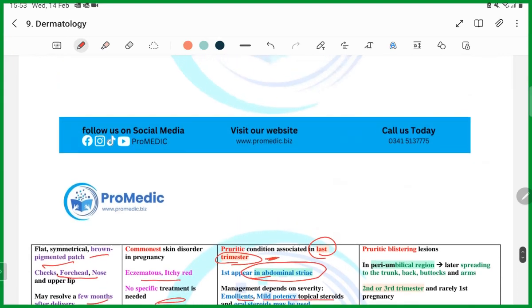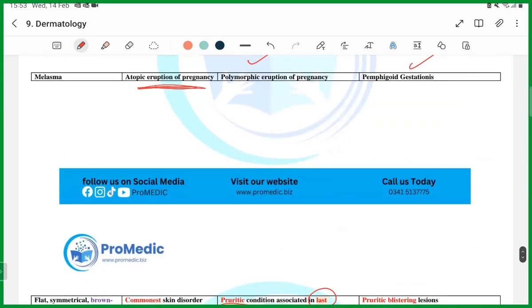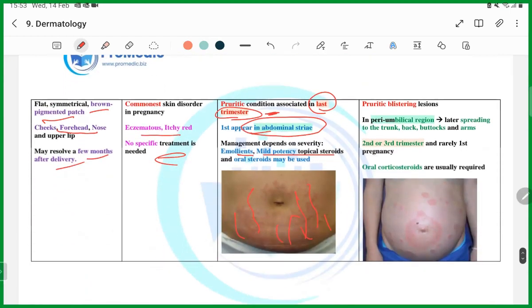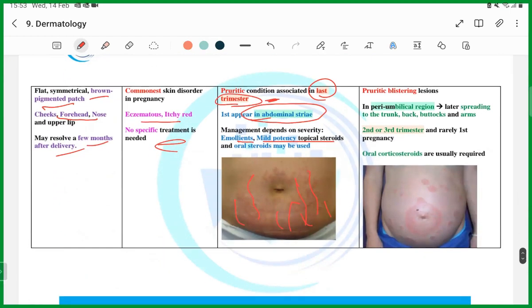Then the other is pemphigoid gestationis, guys. As the name suggests, it is pemphigoid present in the gestational period. These will also be pruritic, but remember, these will be in the peri-umbilical region. The other was in the abdominal striae. These are in the peri-umbilical region. Then it will be in the second or third pregnancy, very rarely in the first pregnancy.